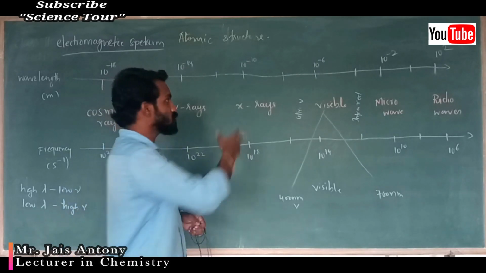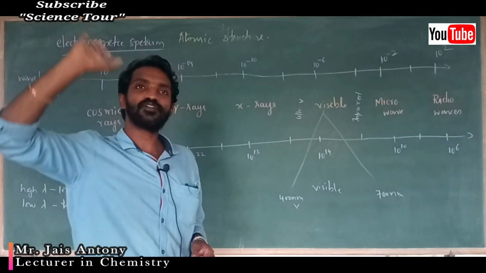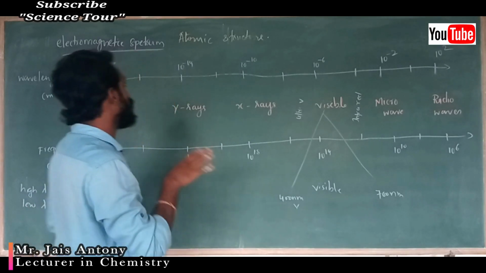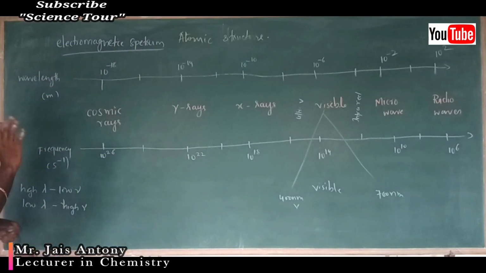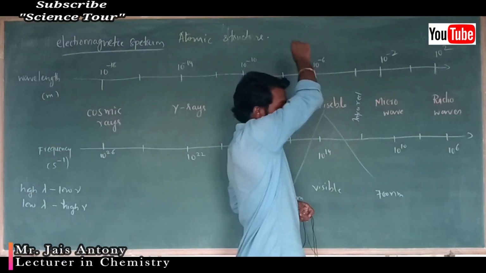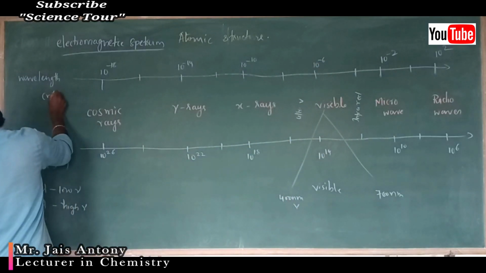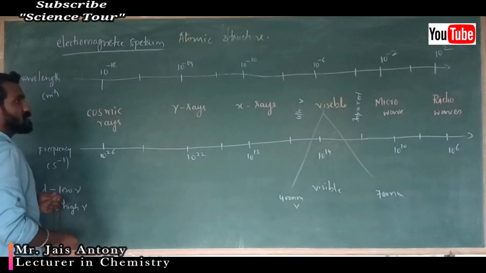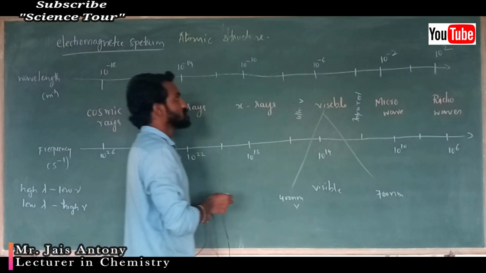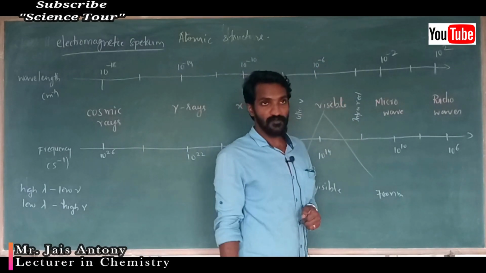You are not counting them together. Either you arrange according to increasing order of wavelength or decreasing order of frequency, it is called electromagnetic spectrum. Wavelength is in meter, and frequency is in second inverse, understood? Okay, 10 to the power minus 6 meter gives a visible wavelength.